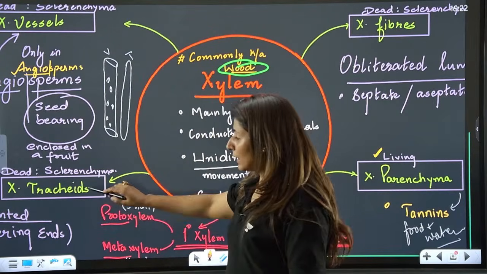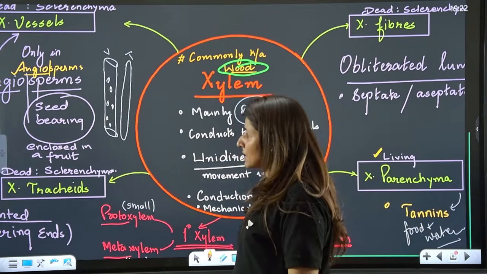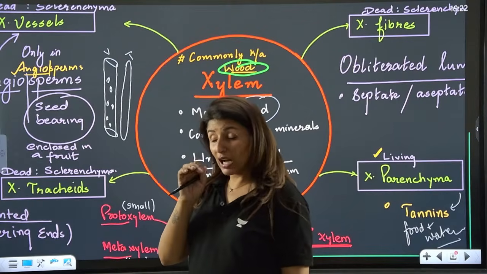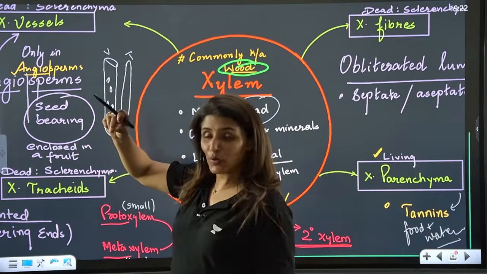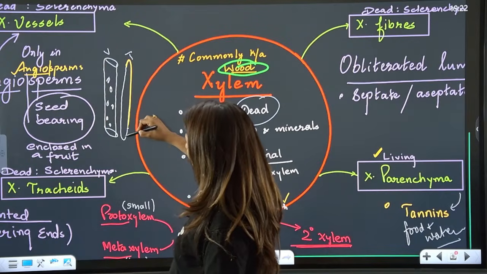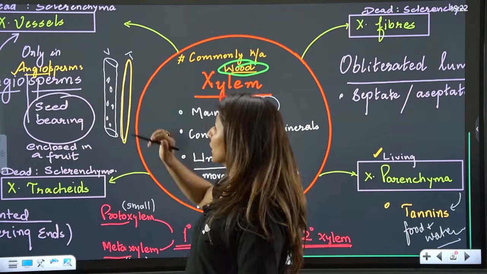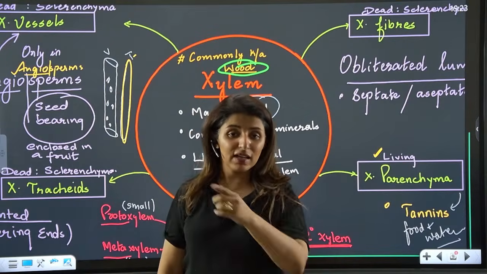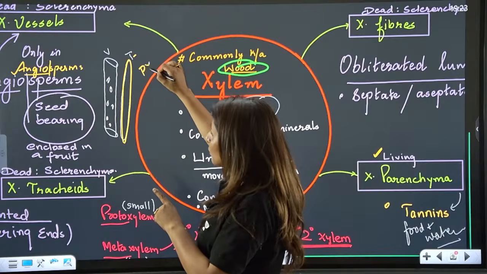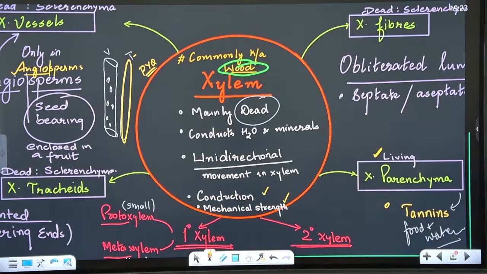Is that clear? And then tracheids, dead, sclerenchyma. Now these are pointed and with tapering ends. Now see, there are 2 diagrams given in NCERT. How do you differentiate? So vessel is more like a cylindrical structure. It is not tapering. It is not pointed from the end. The one with the pointed end is called tracheid. So how do we remember? T for tracheid, T for tapering. Tapering means pointed. The one with the pointed end is a tracheid. That's how you identify. And this was a PYQ, guys. This was a PYQ already. Yes? Are we clear?